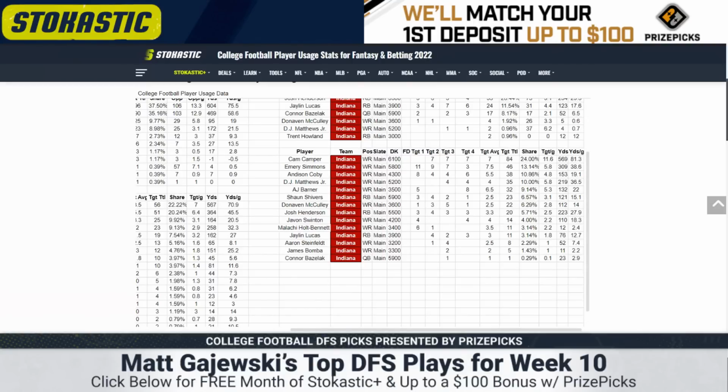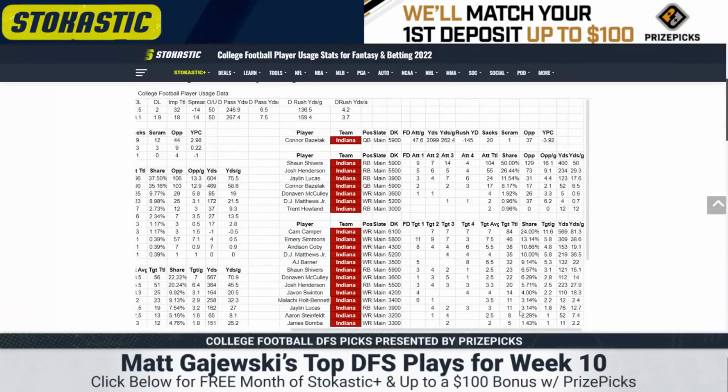38.5 yards per game for him, 7.5 targets over the last 4. But Kobe honestly is averaging 5.5 too. You might be able to get some cheap PPR volume. Last thing I'll say is AJ Barner, their tight end, returned. He's probably the best play overall. 8 targets, really consistent role, just super low upside. He only has 132 yards in the year. Not much upside with the Indiana team at all.